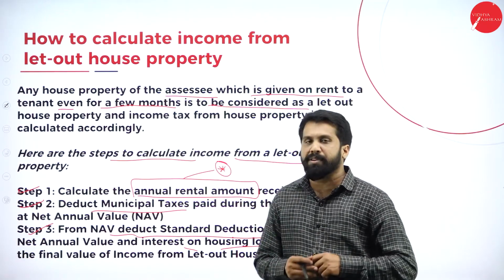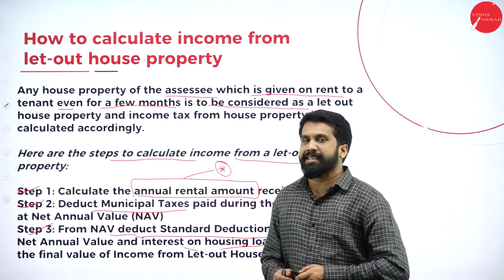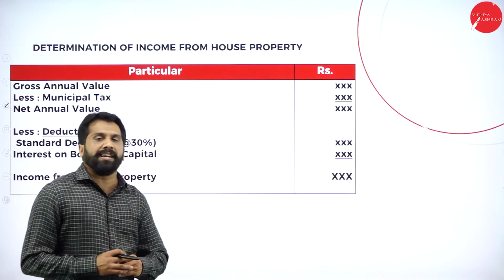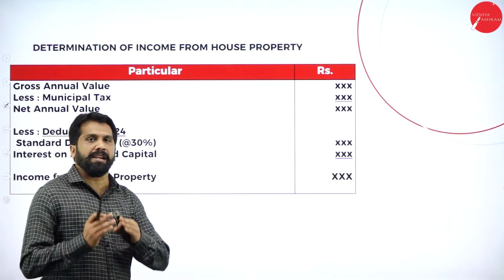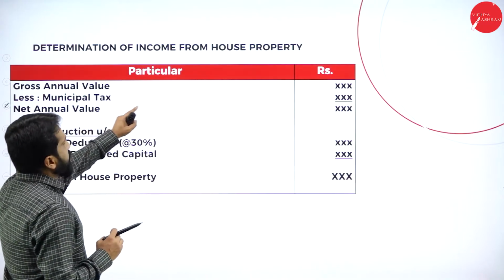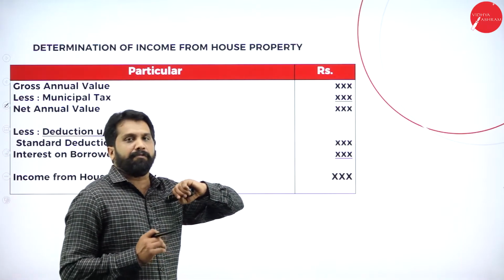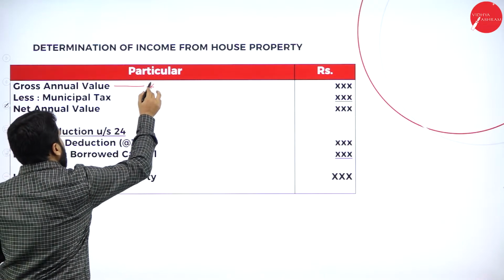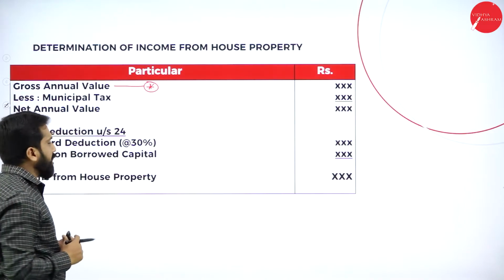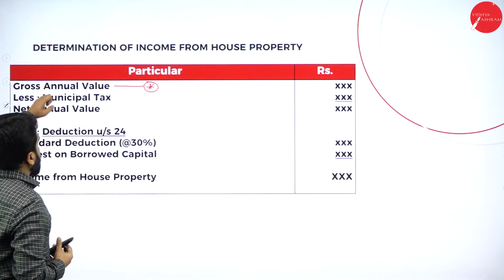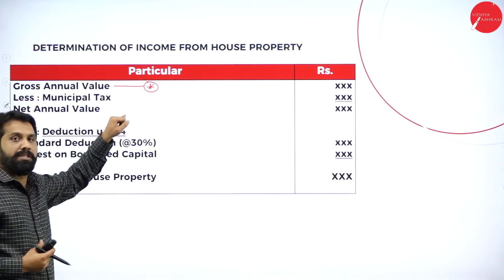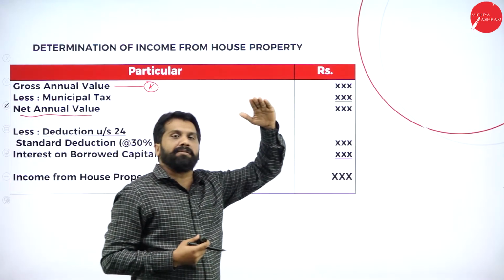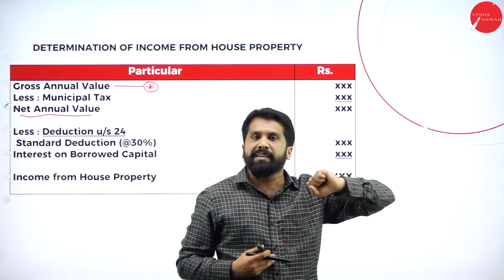Step 1, I am supposed to explain in the next slide: determination of income from house property. Now, how do you determine the income from house property? In the amount column, the first thing is gross annual value. As I told you, there is some logic, which I'll explain now. Before that, from gross annual value, you have to subtract your municipal tax. You will get the net annual value. Very simple: gross annual value minus municipal tax is your net annual value.